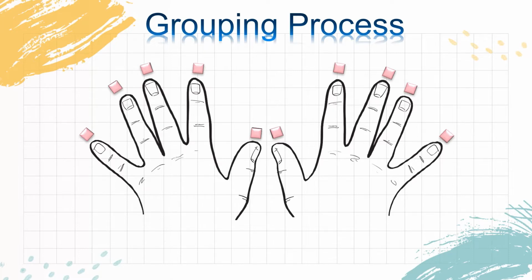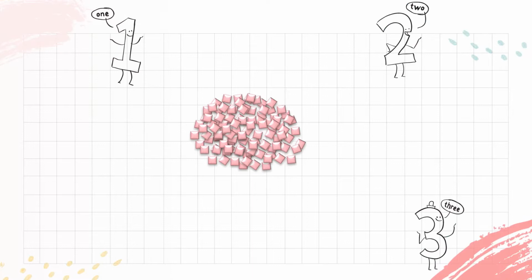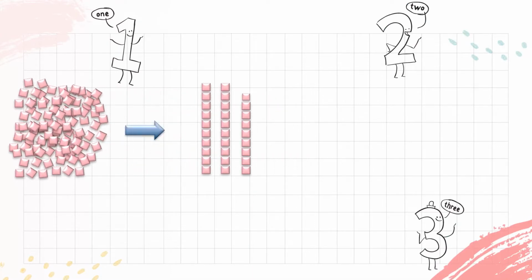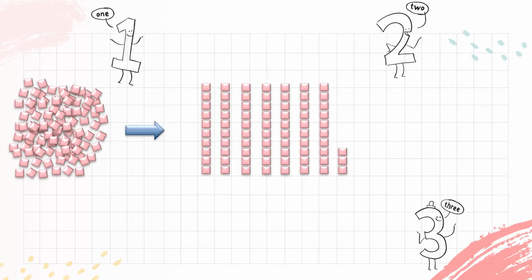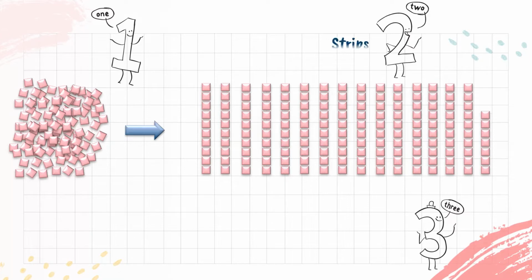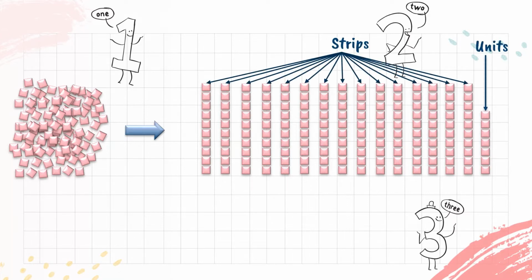These groups of 10 in turn are formed into groups of 10, then the groups of groups of 10 are formed into groups of 10, and so on until no more groupings of 10 are possible. Then the number of each type of group is recorded. To understand it clearly, let's take a pile of tiles. First, the tiles in the pile are arranged into as many groups of 10 as possible. The 10 tiles in each group are formed into a column of tiles called a strip. The leftover single tiles, which we will refer to as units, are set aside.